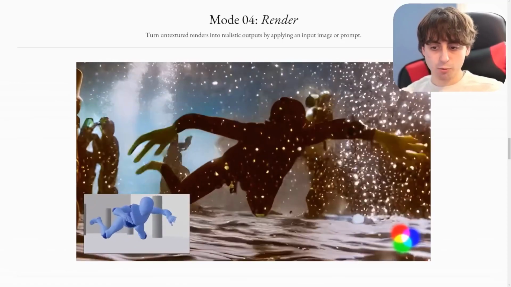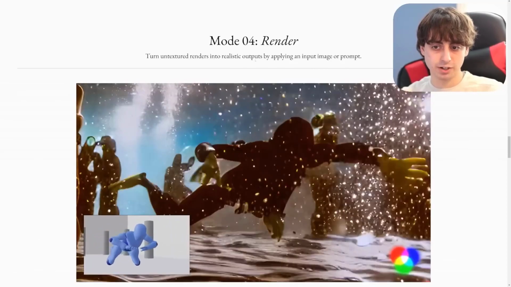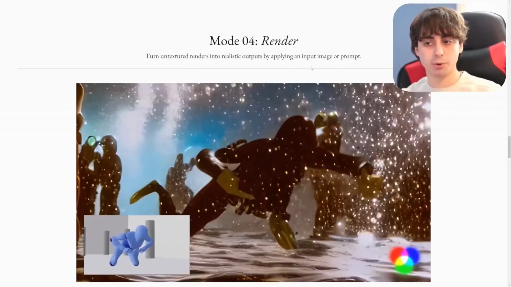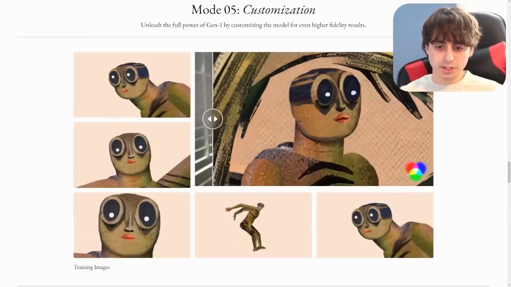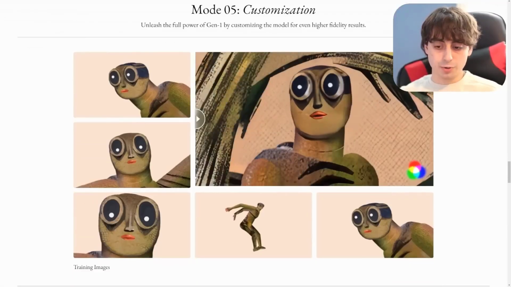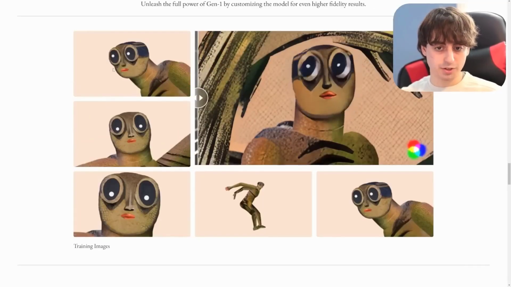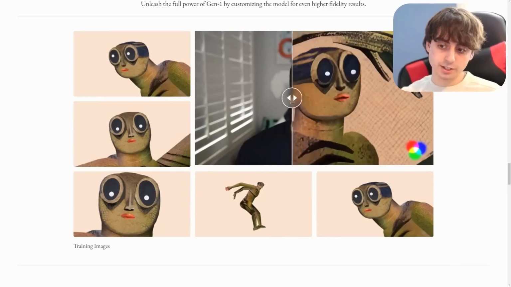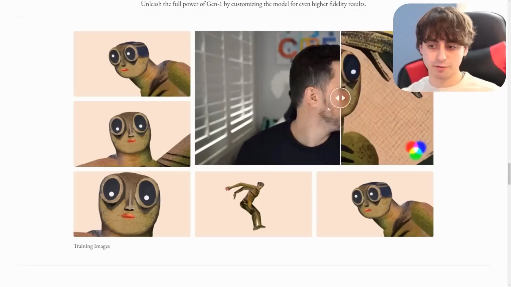So this one was a really cool example that I thought as well. You're just turning an untextured render into a completely realistic output by just applying an input image or just a prompt. And apparently this customization is the full power of their Gen 1 model, where you get the best results. You actually are training a meta model here with a few little test images, and it's completely able to change the whole concept behind a final video based off of those initial images.